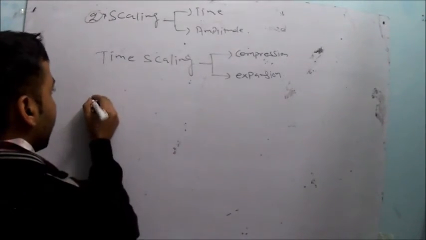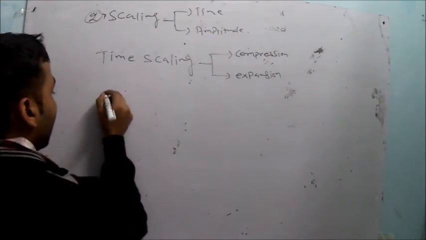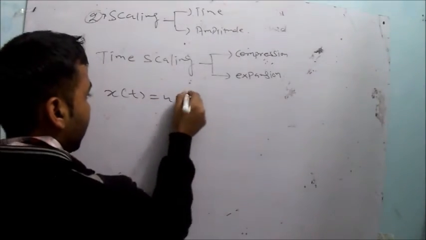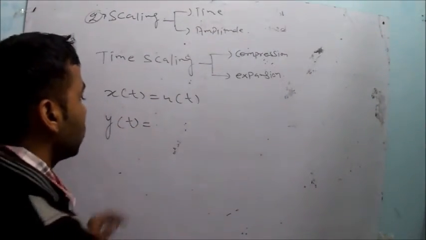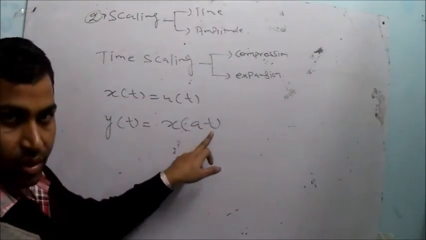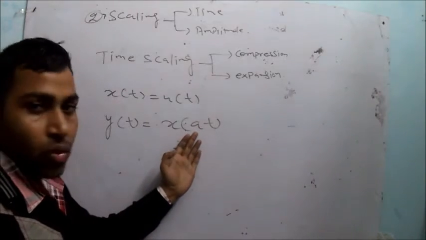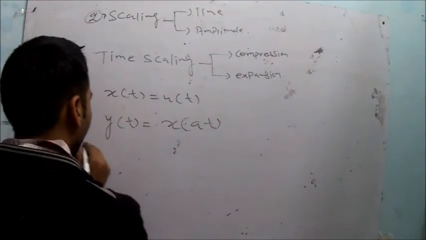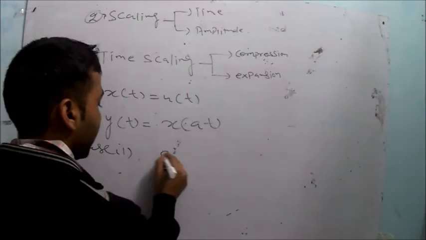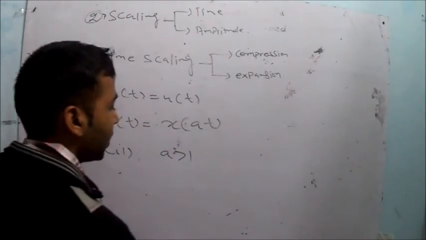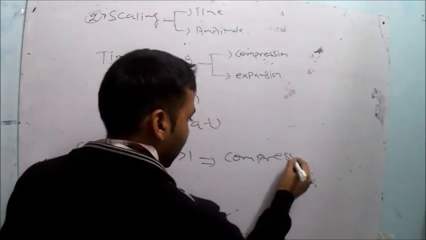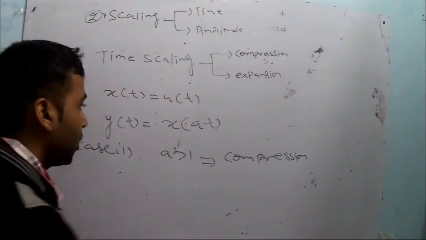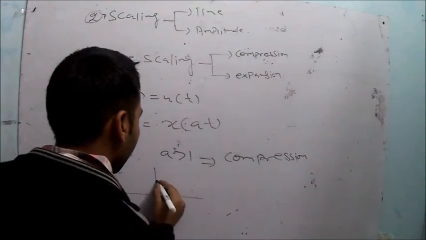First, let's say first case, you have a signal x(t) equal to u(t), and we are familiar with the u(t). Now y(t) is equal to x(at). So we have scaled the time axis with value a, where a is any constant. Now case first, when a is greater than 1, then this is the case of the compression. Why the compression? I am explaining with the help of the graph. Let's say, what is your x(t)?